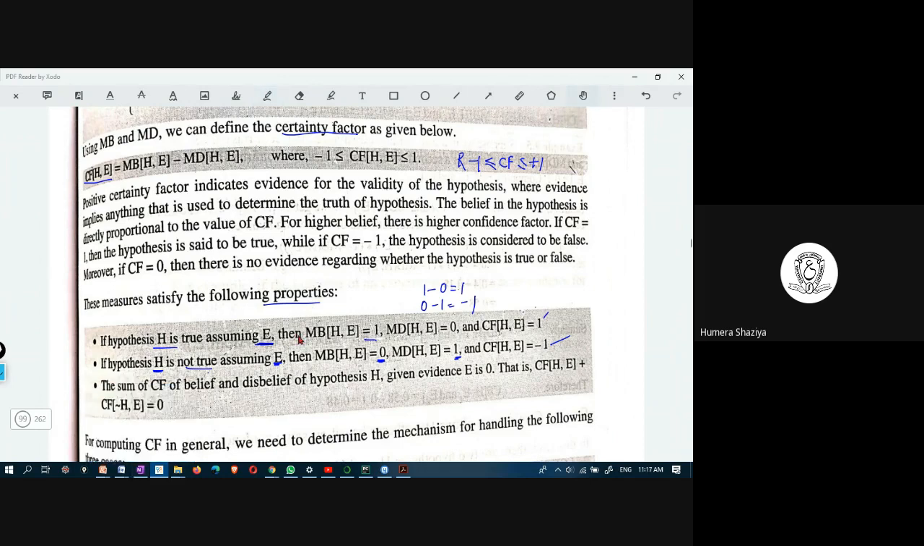The sum of certainty factor of belief and disbelief of hypothesis given evidence E is 0, when certainty factor H, E plus certainty factor not H, E equals 0. The sum of belief and disbelief for a hypothesis when evidence is 0, there is no evidence, okay. In that case, certainty factor is 0. So certainty factor can be 0, -1, or 1.